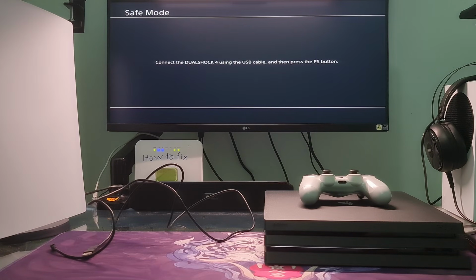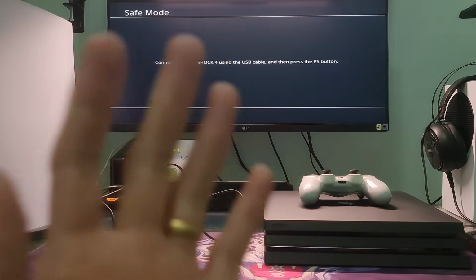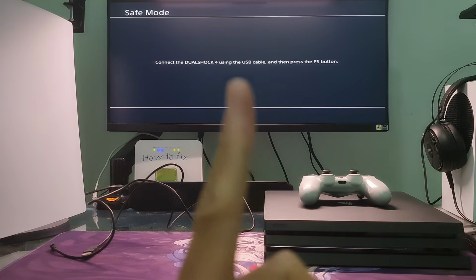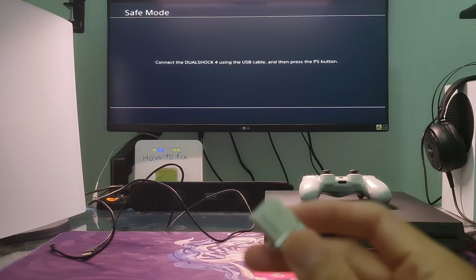Today, I will show you some methods to fix cannot start the PS4 issues. So, for this problem, we will have 3 methods to fix it. First method, update PS4 system software, use a USB drive.